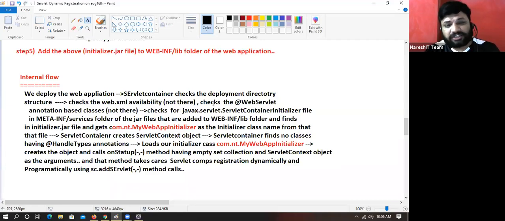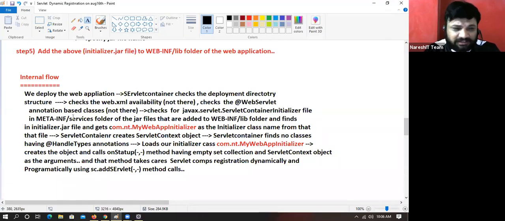Not there. Checks the @WebServlet annotation based classes. Not there, let us assume. Then it checks for the ServletContainerInitializer file, which is a fixed file in the META-INF/services folder of the jars added to the WEB-INF/lib folder.